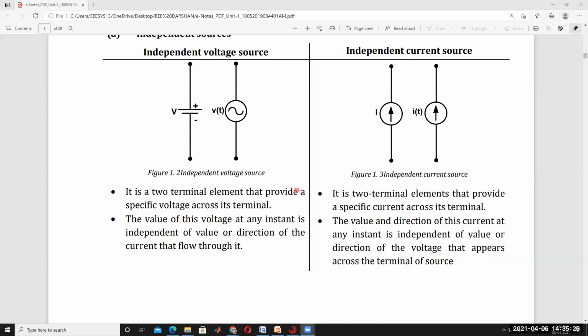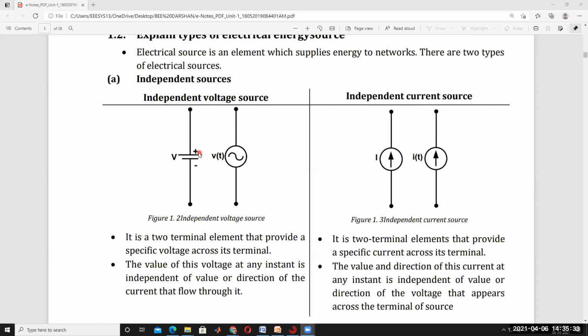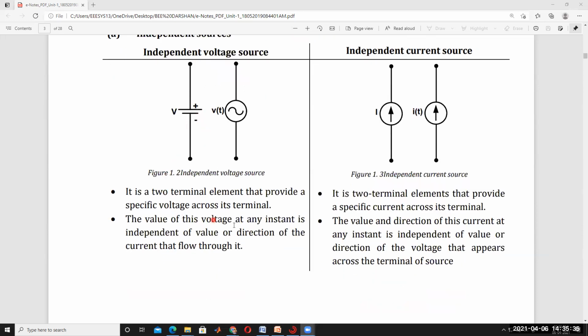So the current direction is independent of the voltage. Here the voltage is independent of the current direction. The value of the voltage at any instant is independent of the value or direction of the current flowing through it. But here, the opposite: the value and direction of this current at any instant is independent of the value or direction of the voltage that appears across these terminals. That means whether it is plus and minus here, or otherwise, it is independent of the voltage direction.